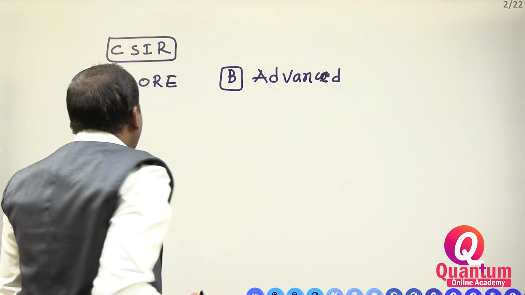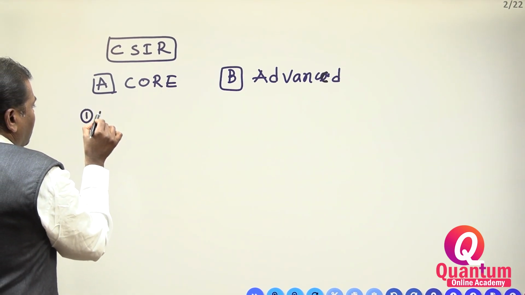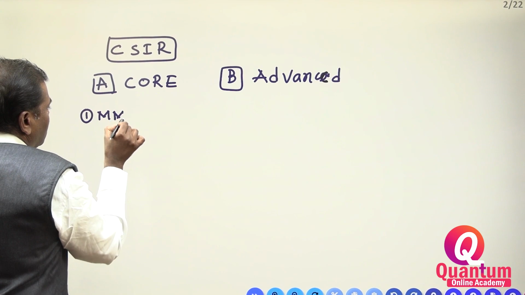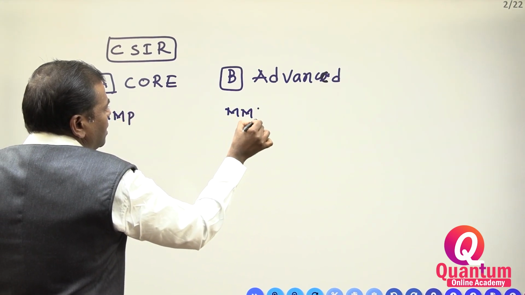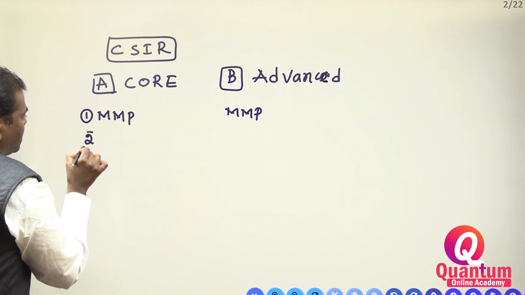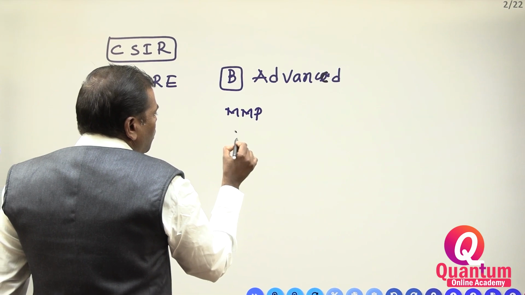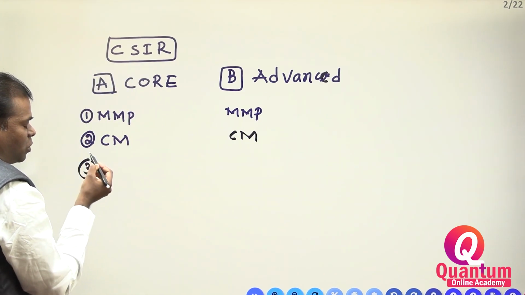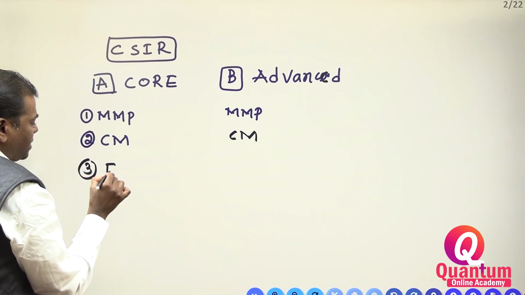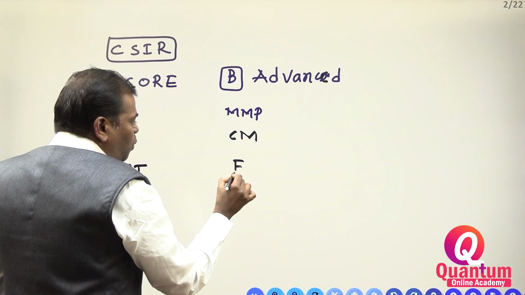Now you have to see how many papers are in core part A. One is mathematical methods of physics, which has core and advanced, right? The second one is classical mechanics, which also has core and advanced syllabus. The third one is electromagnetic theory, with core and advanced.